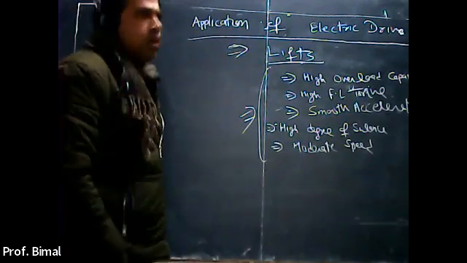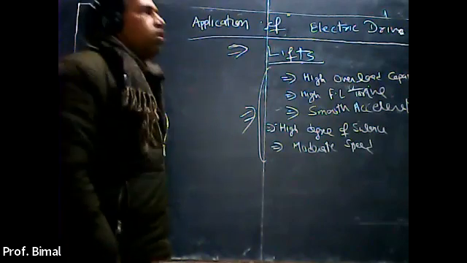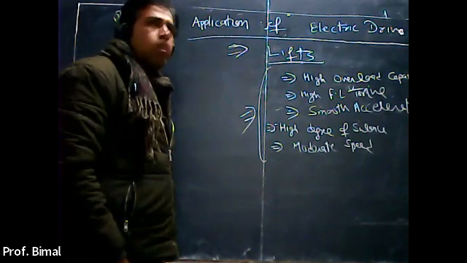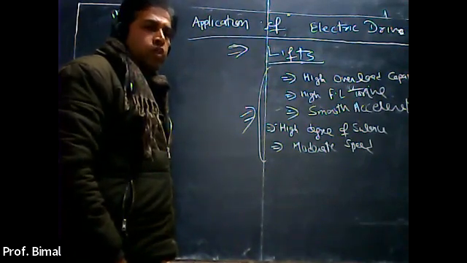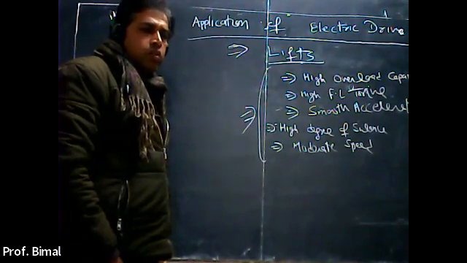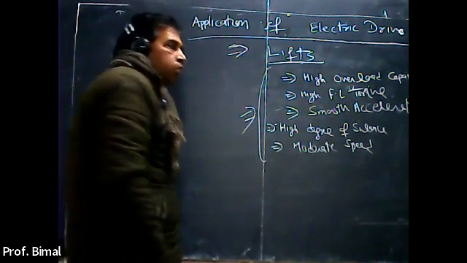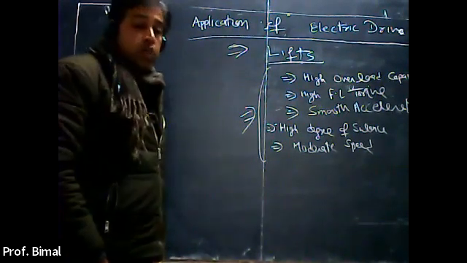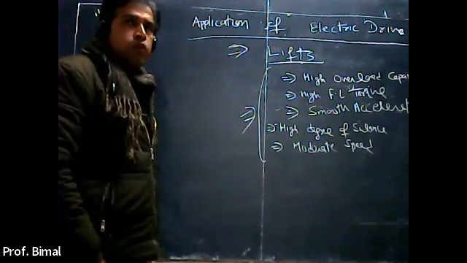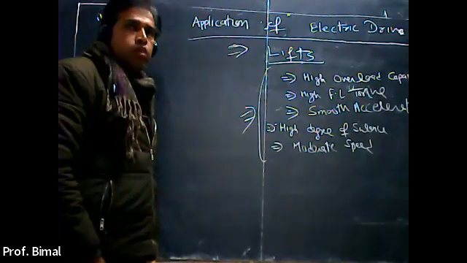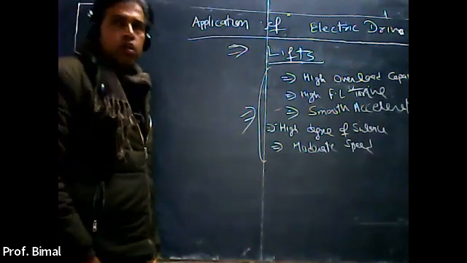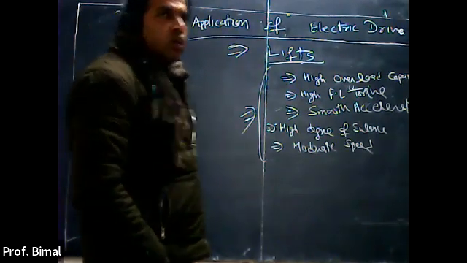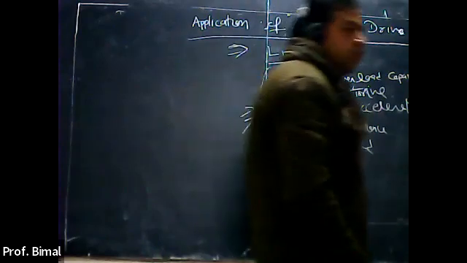We already saw during the previous lecture that application of the motor is dependent upon the availability of the supply. So if three-phase AC supply is available, then in that particular case, we prefer to use the three-phase slip ring induction motor, and speed may be controlled by using the Ward-Leonard method, right?